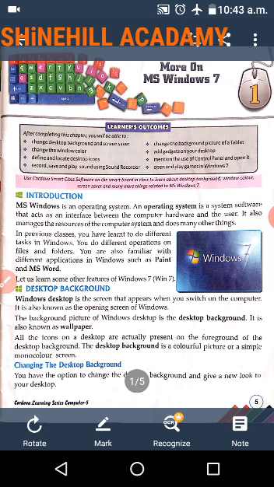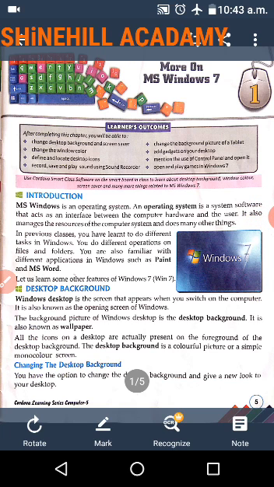What is the full form of MS? Yes, it's Microsoft. Now we start the lesson. Introduction. MS Windows is an operating system. An operating system is a system software that acts as an interface between the computer hardware and the user.